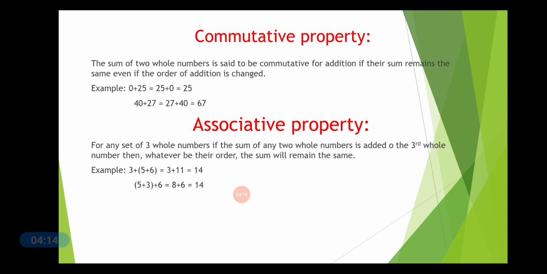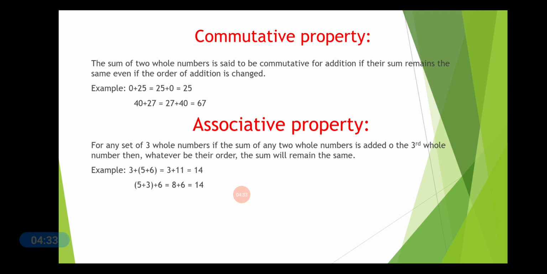Similarly, 0 plus 25 will be equal to 25 plus 0, which is equal to 25.